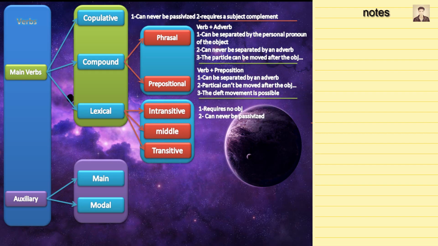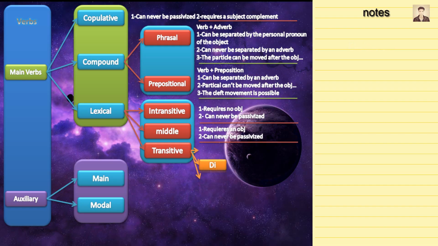Intransitive verbs require no object and can never be passivized. So consider the example. That is an intransitive verb because it doesn't require an object and it can never be passivized. Middle verbs are a combination between intransitive and transitive verbs. They require an object, but they can never be passivized. So you can say she has a car. Has is a middle verb because it requires an object, car, and it cannot be passivized. There is no passive form for this verb.